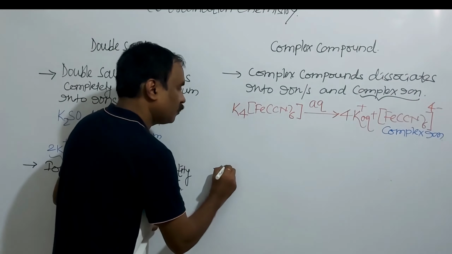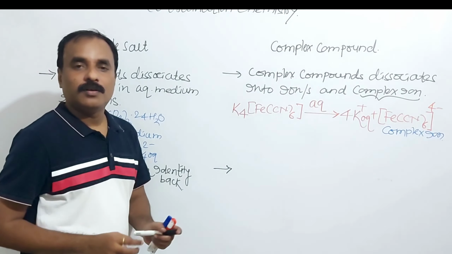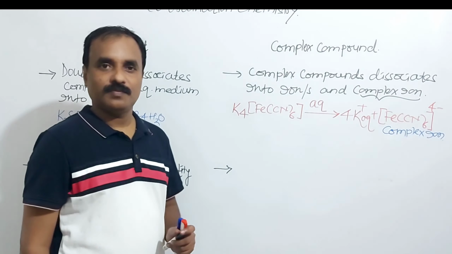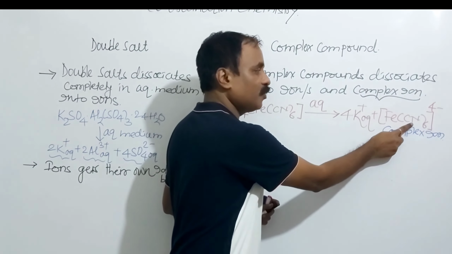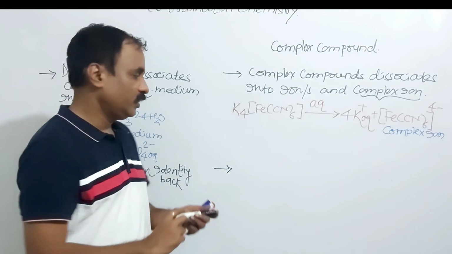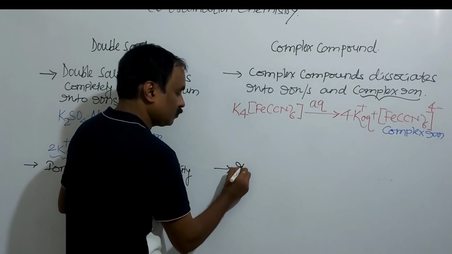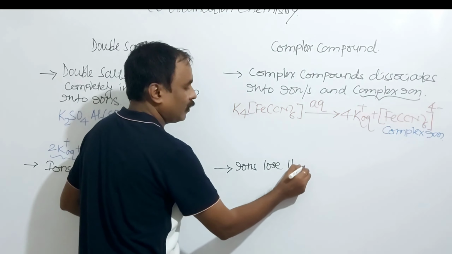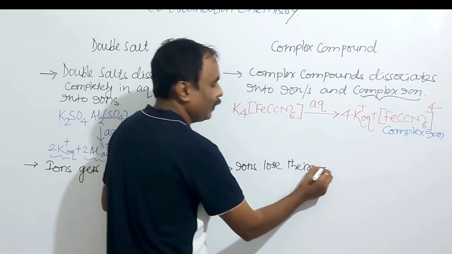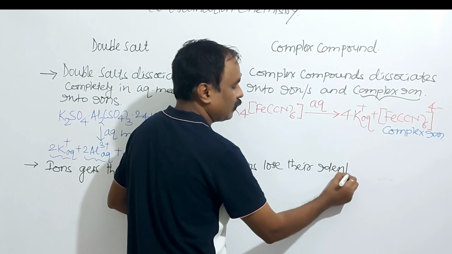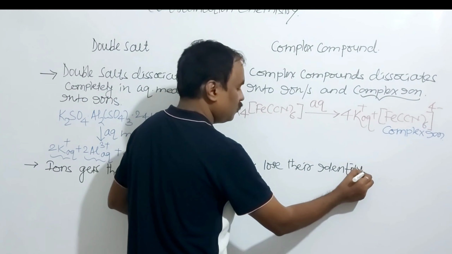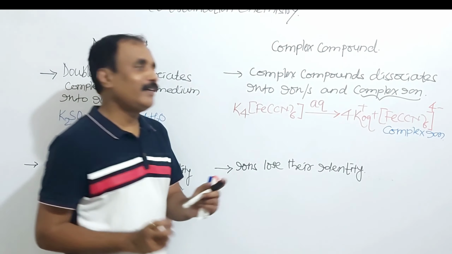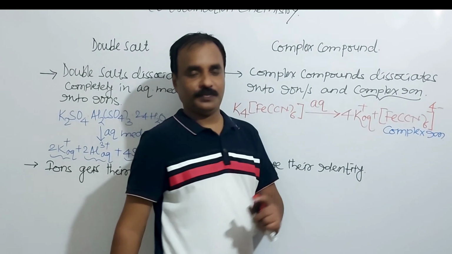But here there is no retention of identity of Fe 2 plus, and no retention of identity of CN minus. Here the ions lose their identity. Ions remain intact in the complex ion.